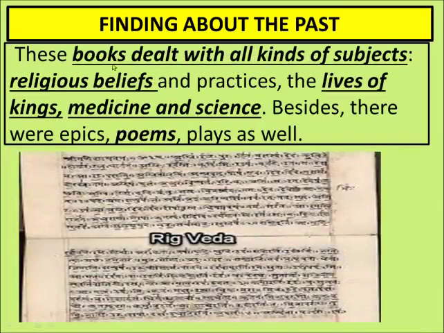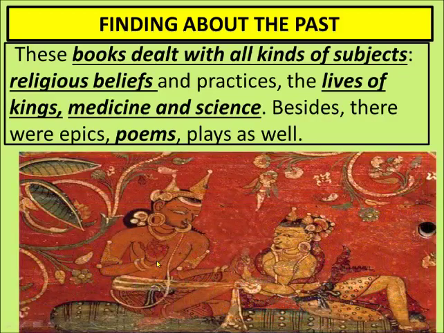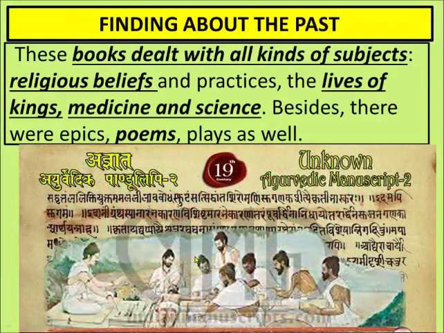And these manuscripts, these books, dealt with all kinds of subjects, religious beliefs and practices. See, the Rig Veda, when I am talking about it, deals with religion, the Hindu religion. And this is one very famous book written by Maharishi Valmiki, and the name of the book is Ramayana. It deals with the kings and queens of that time. And other books were also written in those times, like Ayurveda, which was about medicine and science.